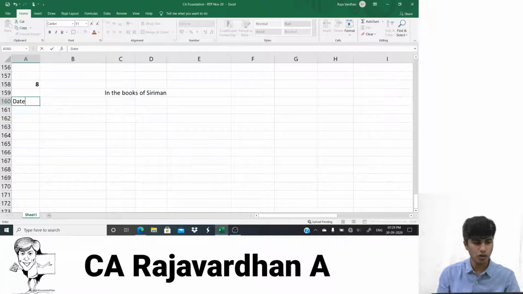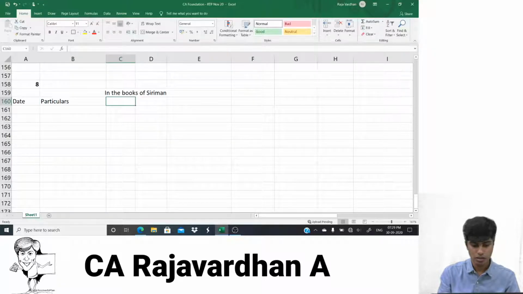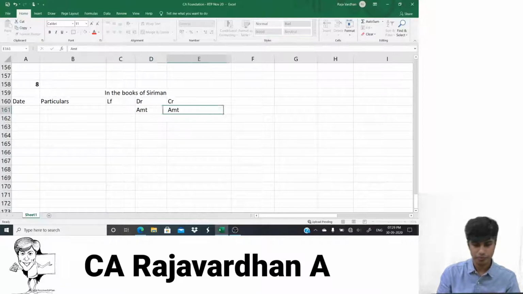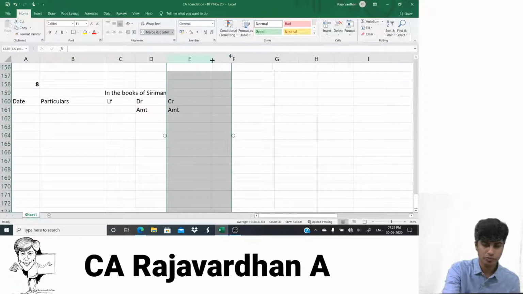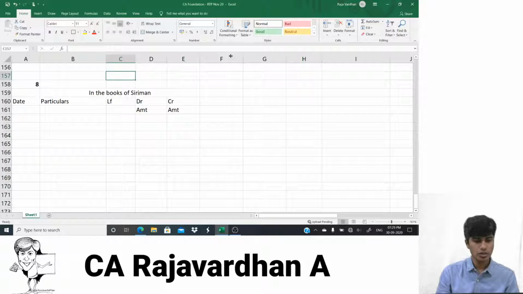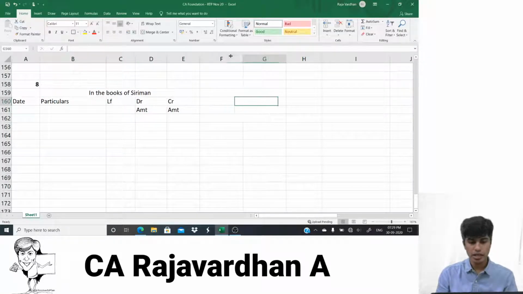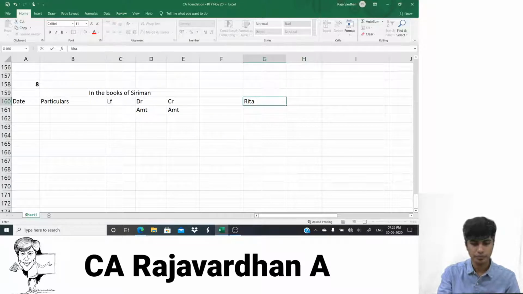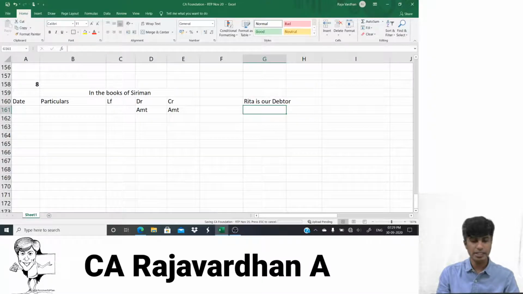We'd have to draw a date column. We'll have particulars. Then there is one ledger folio which is actually not required, and you'll have debit, then you'll have credit, two amount columns. Yeah, so this is the format for journals for us. Rita is our debtor. Perfect.